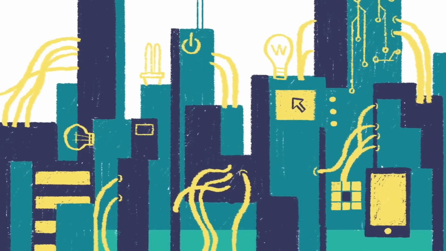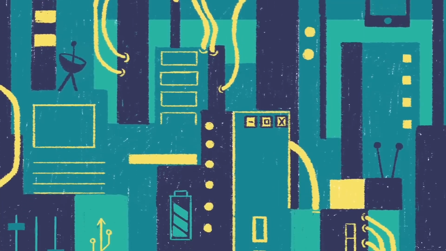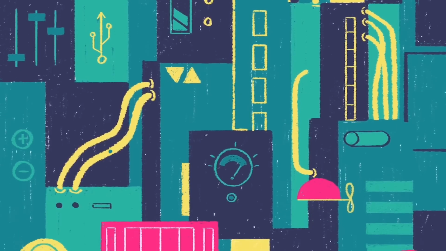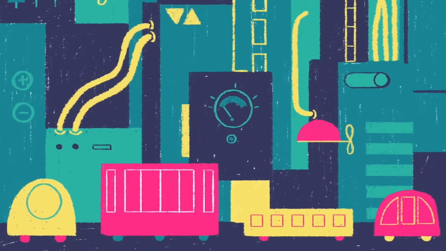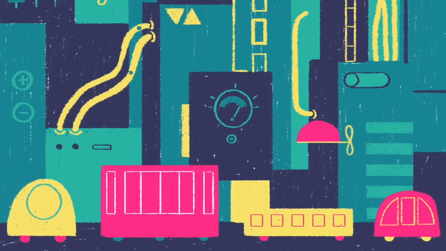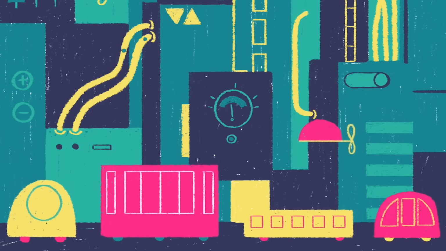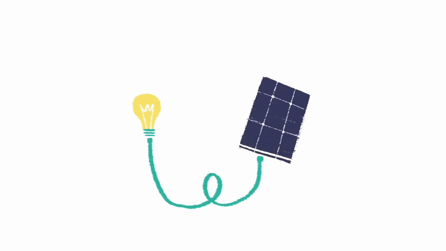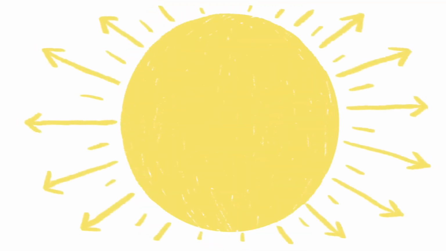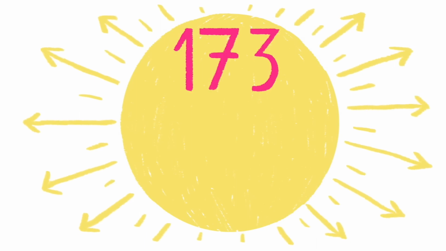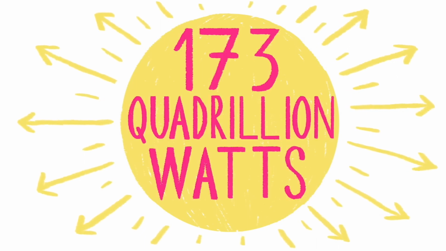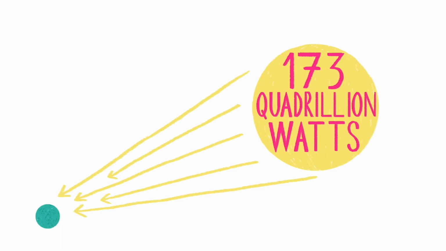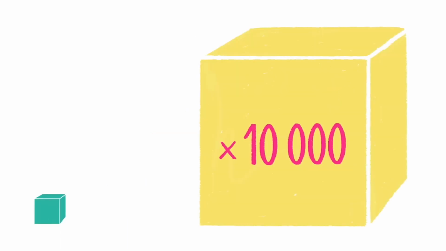Electricity powers blast furnaces, elevators, computers, and all manner of things in homes, businesses, and manufacturing. Meanwhile, liquid fuels play a crucial role in almost all forms of transportation. Let's consider the electrical portion first. The great news is that our technology is already advanced enough to capture all that energy from renewables, and there's an ample supply. The sun continuously radiates about 173 quadrillion watts of solar energy at the Earth, which is almost 10,000 times our present needs.